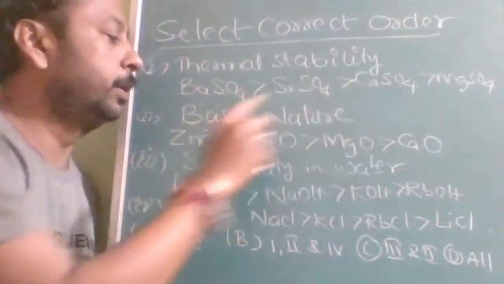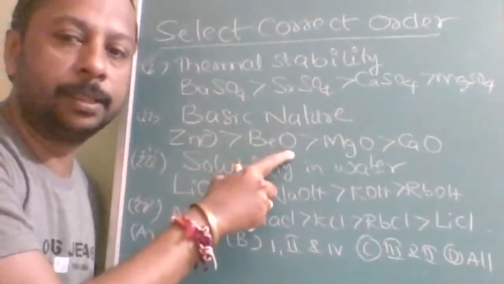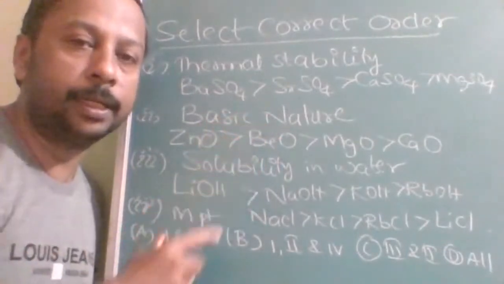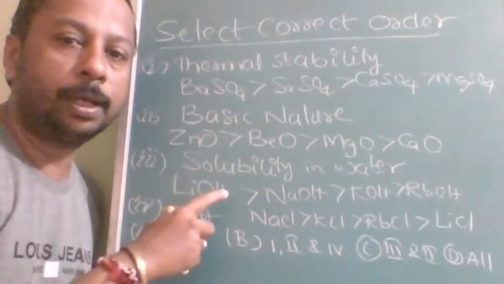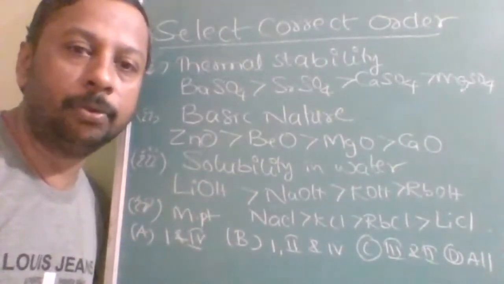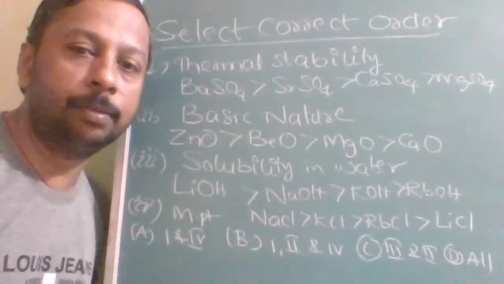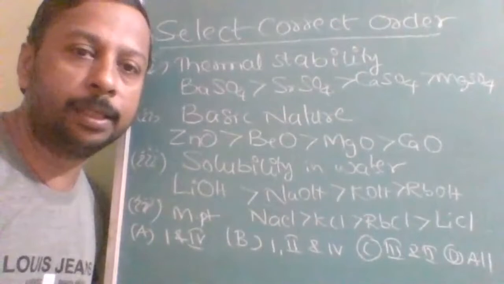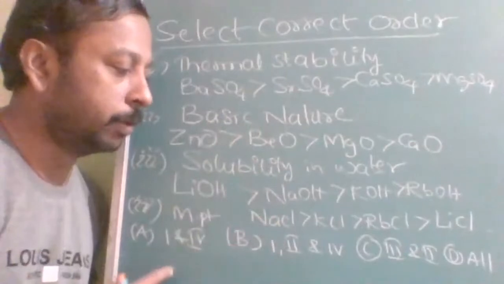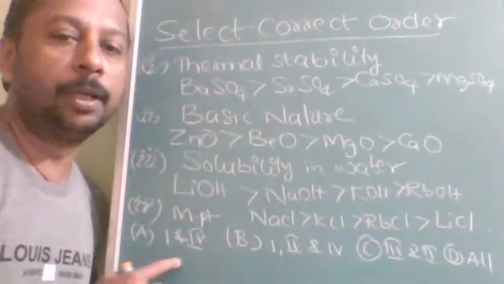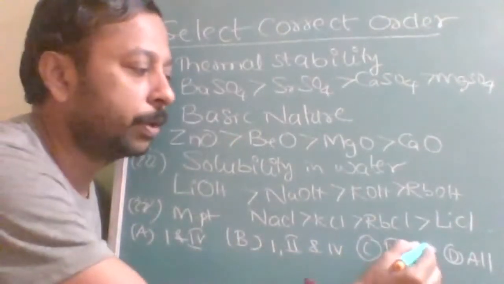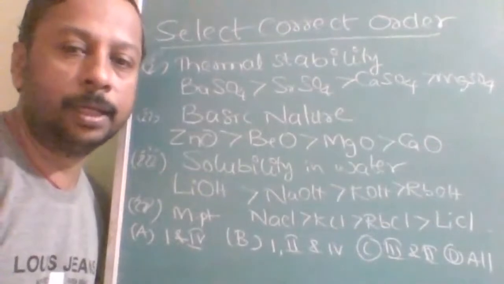Thermal stability order is given, basic nature is given. This is the basic nature of oxides, thermal stability of sulfates of the second group alkaline earth metals, and solubility and melting point. Before attempting this, you should know the rules on which melting point, solubility in water, basic nature and thermal stability depend. The options are: 1 and 4 are correct, 1, 2 and 4 are correct, 1, 3 and 2 are correct, and all are correct. Let's see who will answer fast.